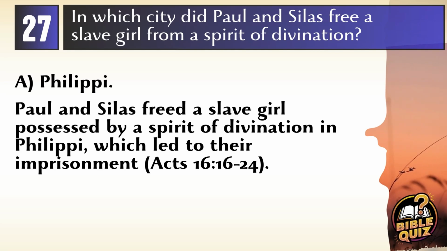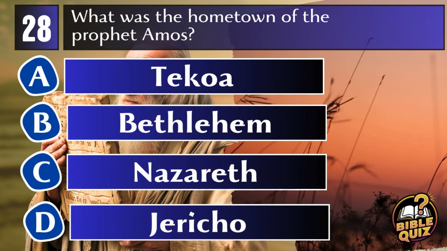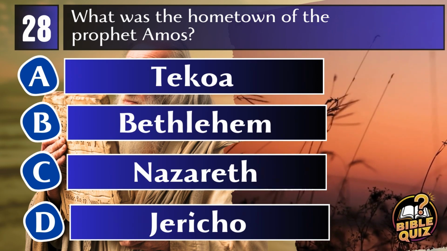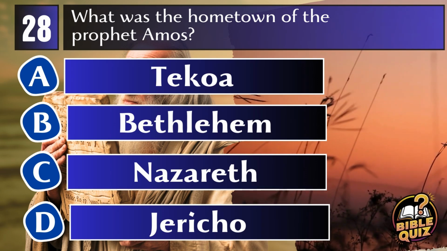Acts 16:16-24. Question 28. What was the hometown of the prophet Amos? A. Tekoa. B. Bethlehem. C. Nazareth. D. Jericho.